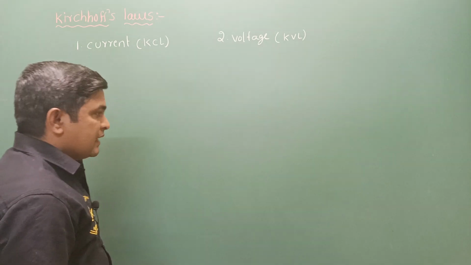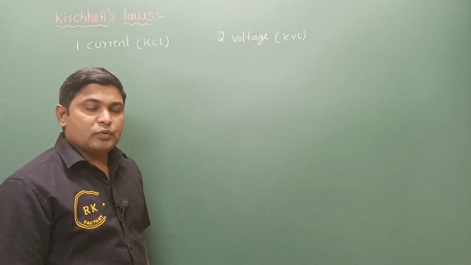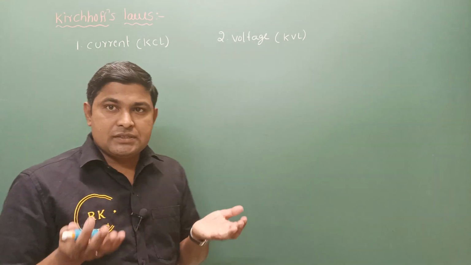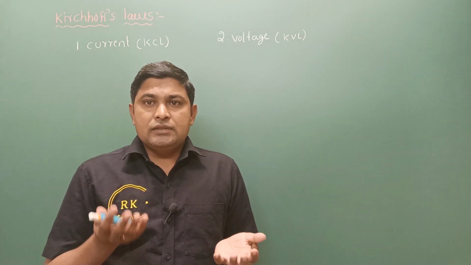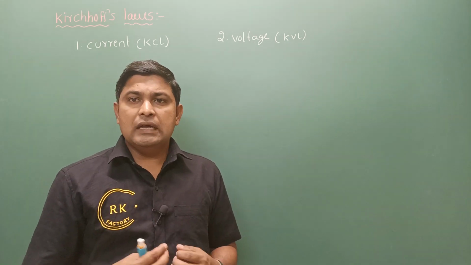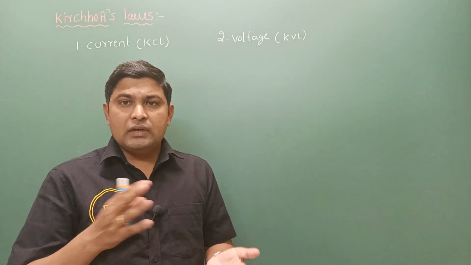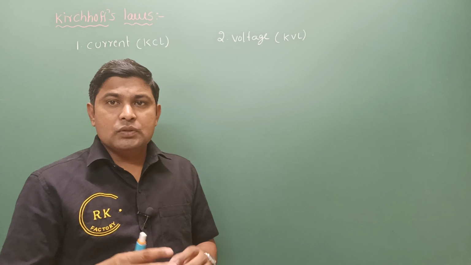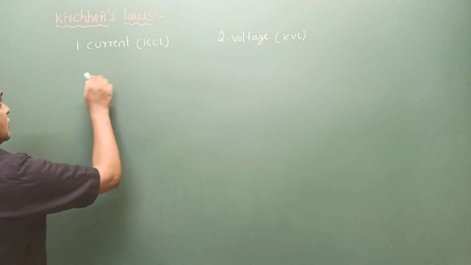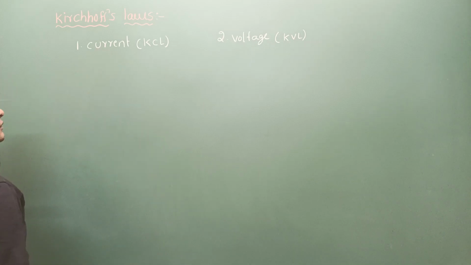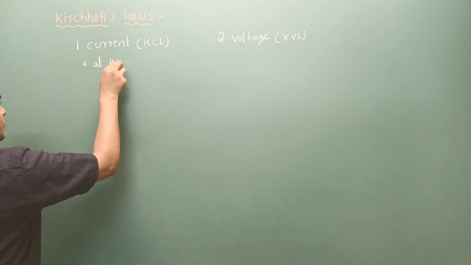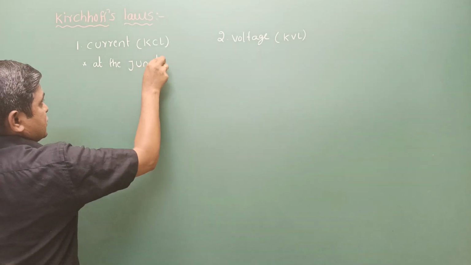For example, in a mechanical system, suppose you want to find the balance, a weighing balance, not digital. We know very well how it works. It is about the laws of movement. Whatever the movement about that point, if you know it, we can understand how they are balanced. Similarly, in electric circuits, the current law is valid at the junction only.